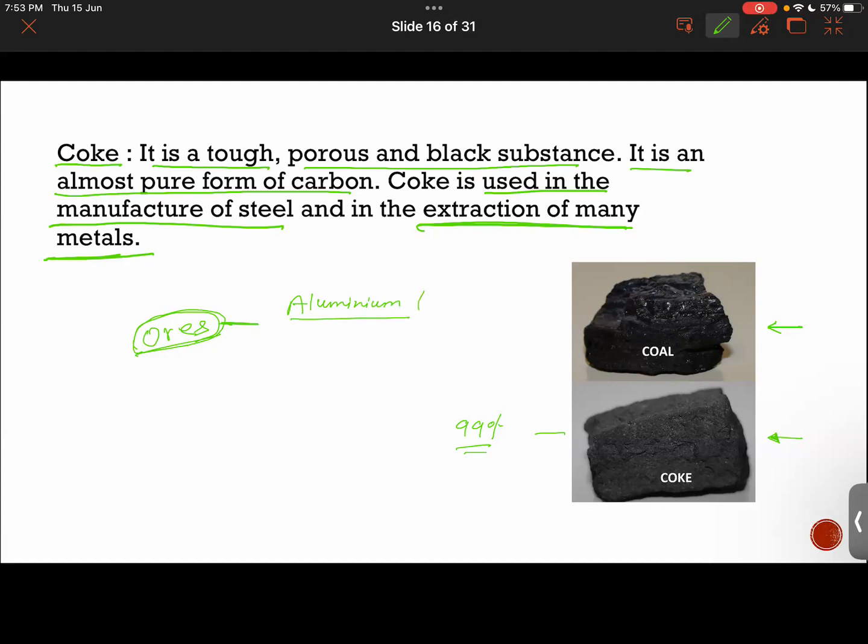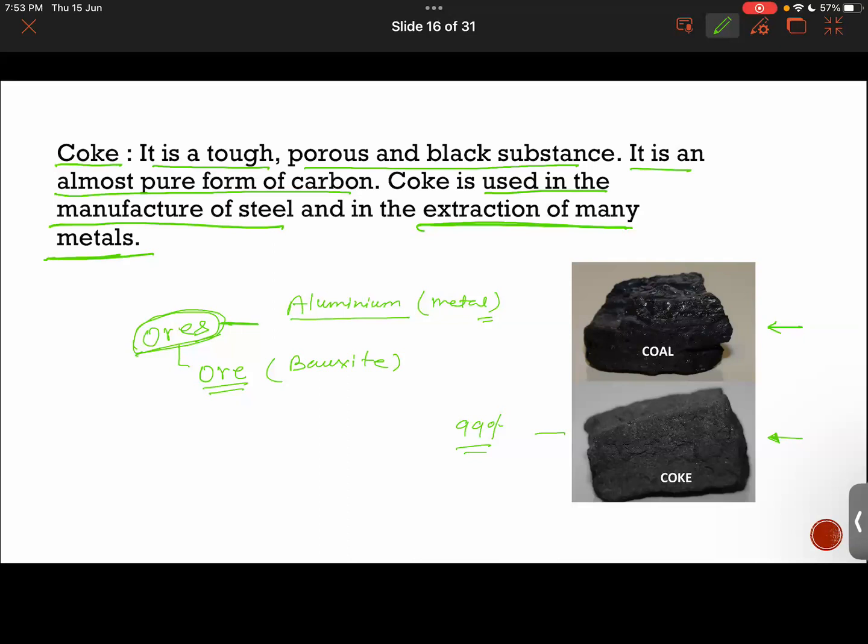See, aluminum is a metal, but in nature it is not found in pure form. It is found along with other impurities in nature. That is called ore. The ore of aluminum is called bauxite. If you would like, you can remember the name of aluminum ore: bauxite.